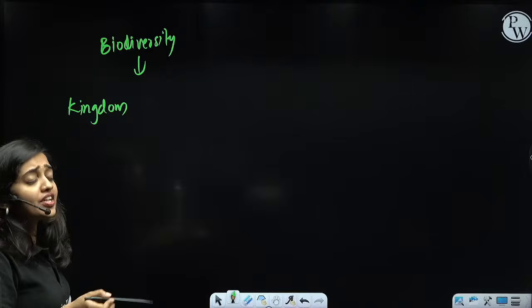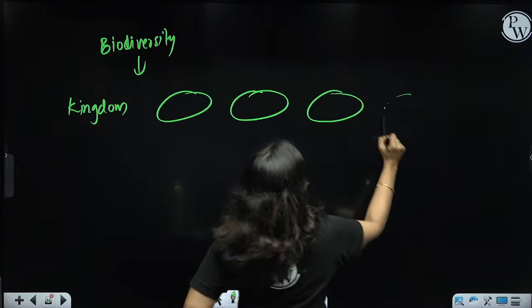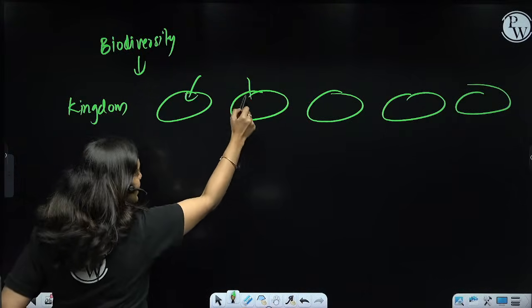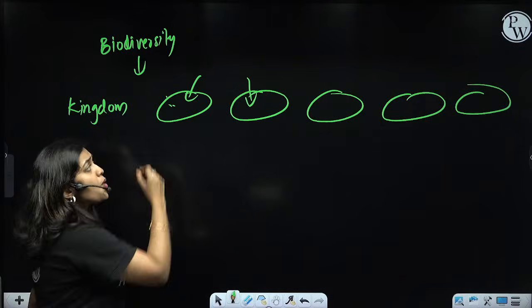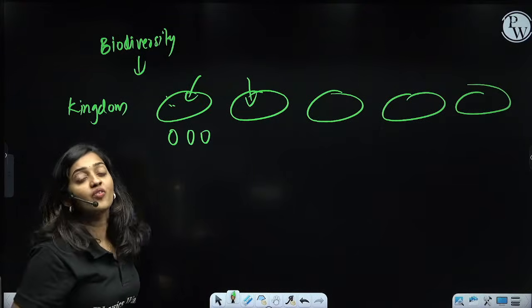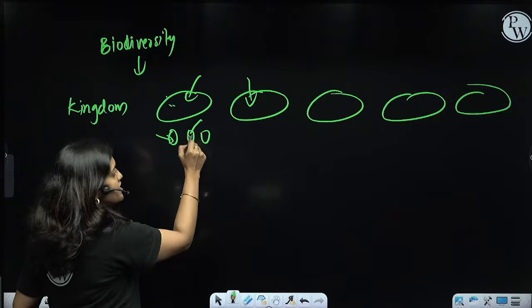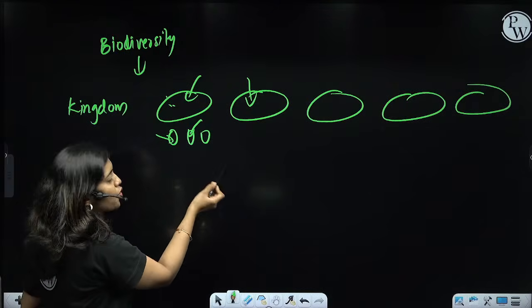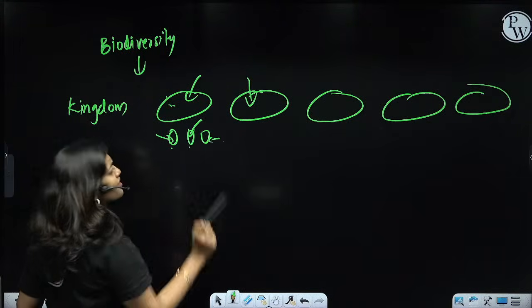Each of the kingdoms again has, just imagine we have 5 kingdoms, organisms with dissimilarities inside that kingdom. So based on the dissimilarities, organisms are further subdivided. Similar organisms come to one subgroup, organisms with similar features come to the next subgroup, and another organism with similar properties which is dissimilar from these two groups comes under the third category.